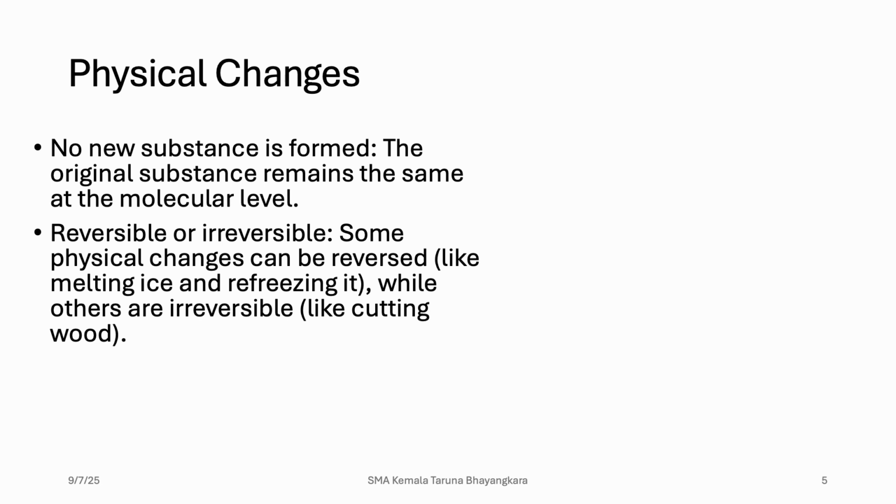Some physical changes can be reversed, like melting ice. We can obtain it again by refreezing it, while others are irreversible, like cutting wood. When we cut it into smaller pieces, we cannot obtain the original wood. But the point is, the chemical composition of the small wood and the bigger wood that we cut is still the same.